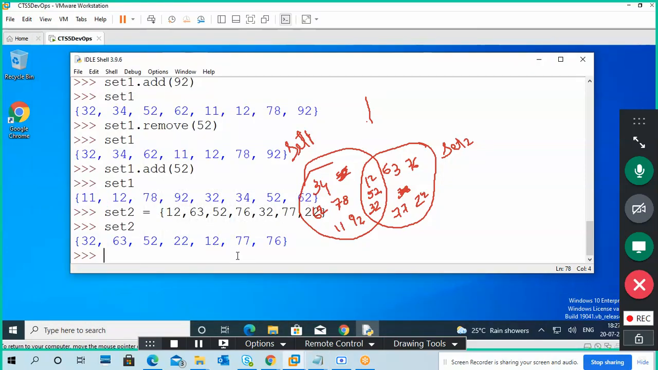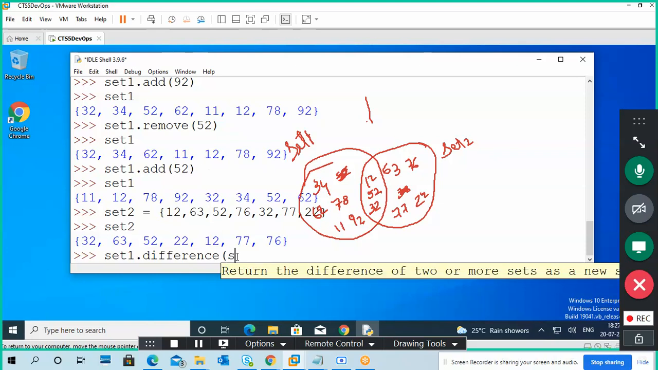Okay, so I'm typing here set1 dot difference set2.